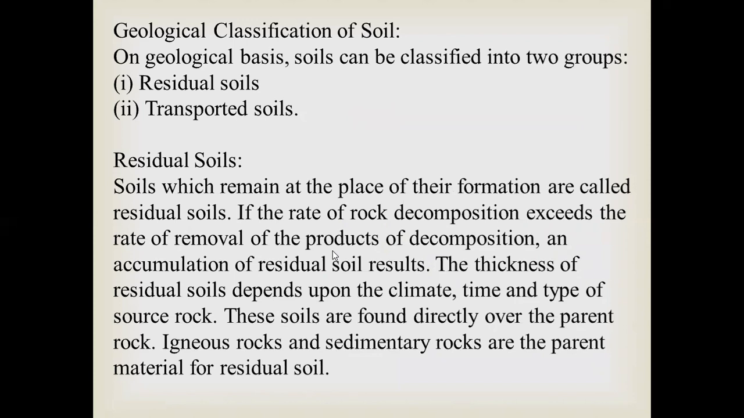Geological classification of soil could be of two different types. One is residual soils, the other one is transported soils. Residual soils are those which remain at the place of their formation. If the rate of rock decomposition exceeds the rate of removal of the products of decomposition, an accumulation of residual soil results. That means when the rock is being disintegrated and soil is being formed, if it is not removed as quickly as it is formed, then residual soil will be seen in that particular area.